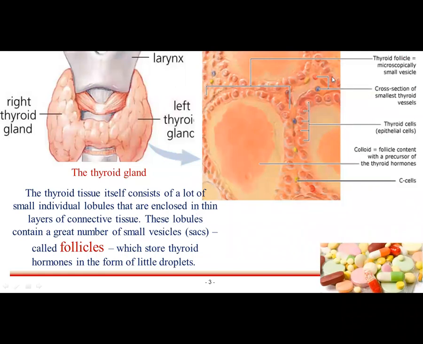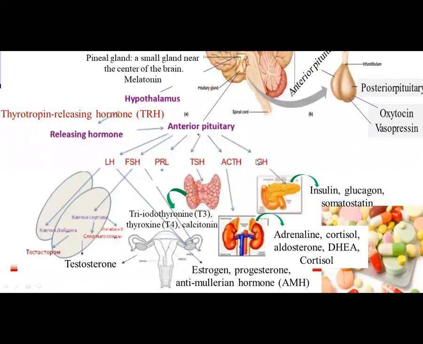So this is the microscopic picture. We can see the thyroid follicle, the cross section of small thyroid vessels, and thyroid cells.